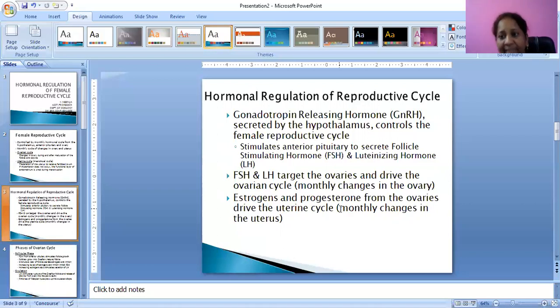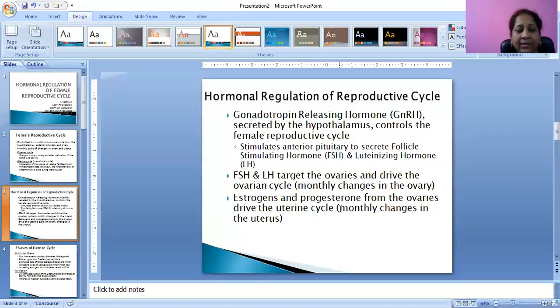For the ovarian cycle, follicle stimulating hormone and luteinizing hormone are responsible. For the uterine cycle, estrogen and progesterone hormones are responsible. For the two cycles, two hormones each are responsible.